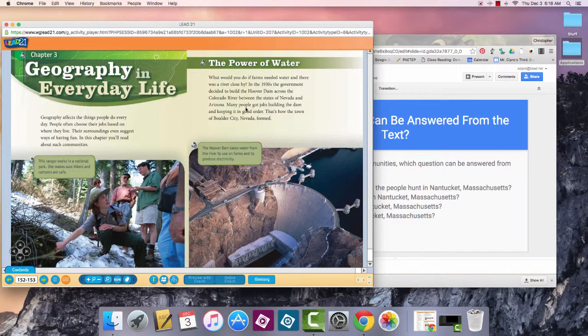Okay, page 153, the power of water. What would you do if farms needed water and there was a river close by? In the 1930s, the government decided to build the Hoover Dam across the Colorado River between the states of Nevada and Arizona. Many people got jobs building the dam and keeping it in good order. That's how the town of Boulder City, Nevada formed. So this Hoover Dam is really important to these two places. Okay, so the Hoover Dam takes water from the river to use on farms and to produce electricity.